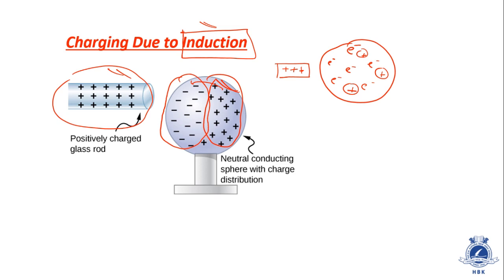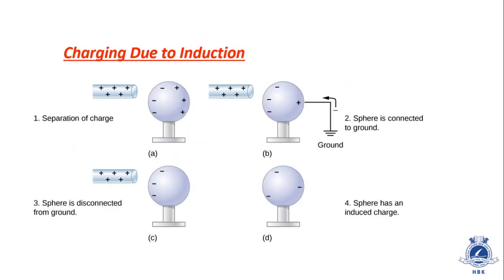Charging by induction, let's go into detail. This is the same diagram. In this case there is a separation of charge. How are we separating the charge? By keeping a positively charged glass rod. When the positively charged glass rod is kept near the metal, there will be a separation of electrons and positively charged ions. The electrons will accumulate in the region where the positively charged rod is kept.